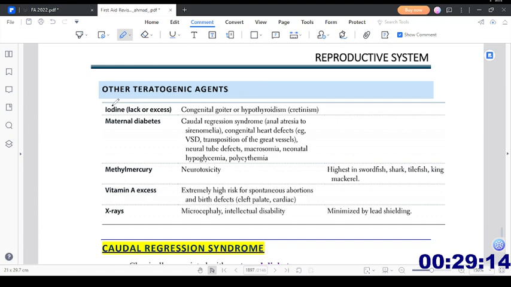Then we have other teratogenic agents. Iodine, either lack or excess, can cause congenital goiter or hypothyroidism, that is called cretinism. Maternal diabetes: caudal regression syndrome, anal atresia, to sirenomelia.